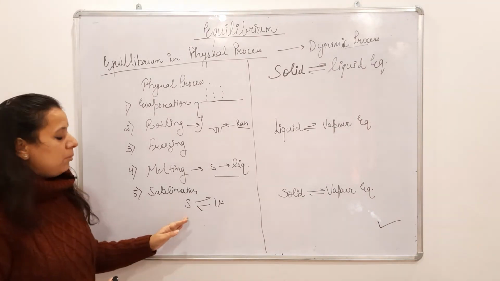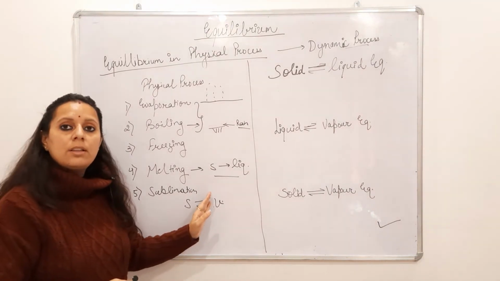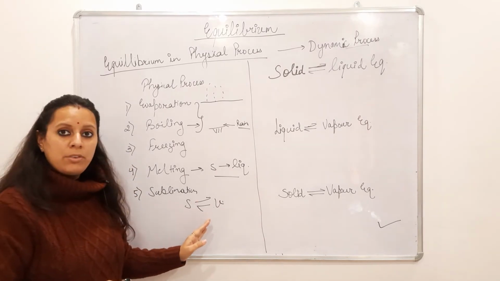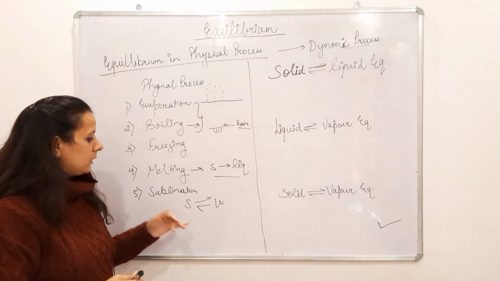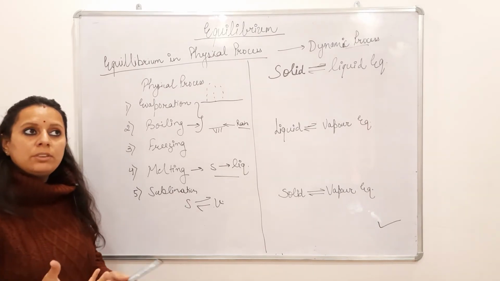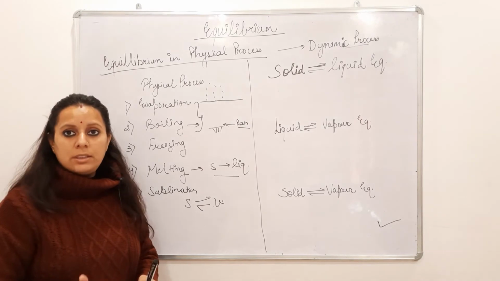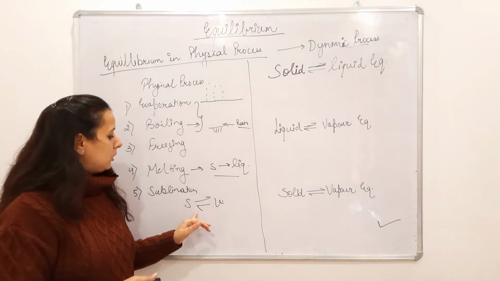Sublimation is when solid is directly converted into vapor phase without converting into liquid phase. We have seen sublimation in day to day life in camphor, iodine and naphthalene balls.